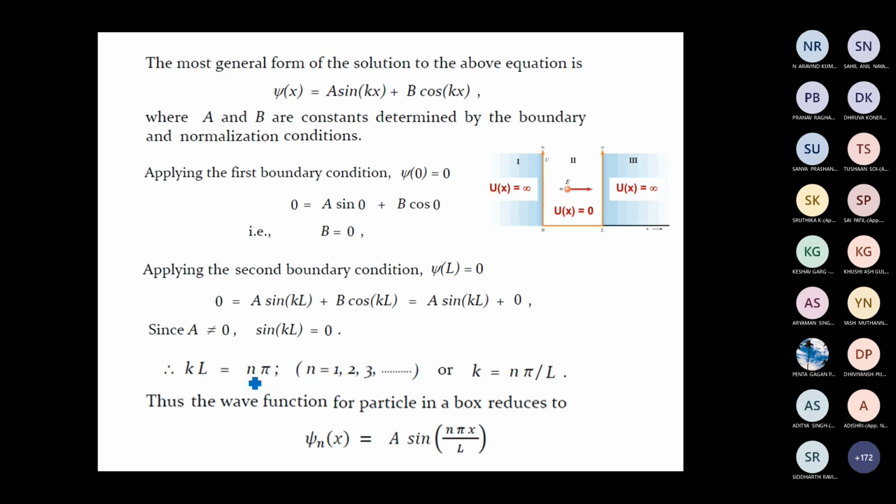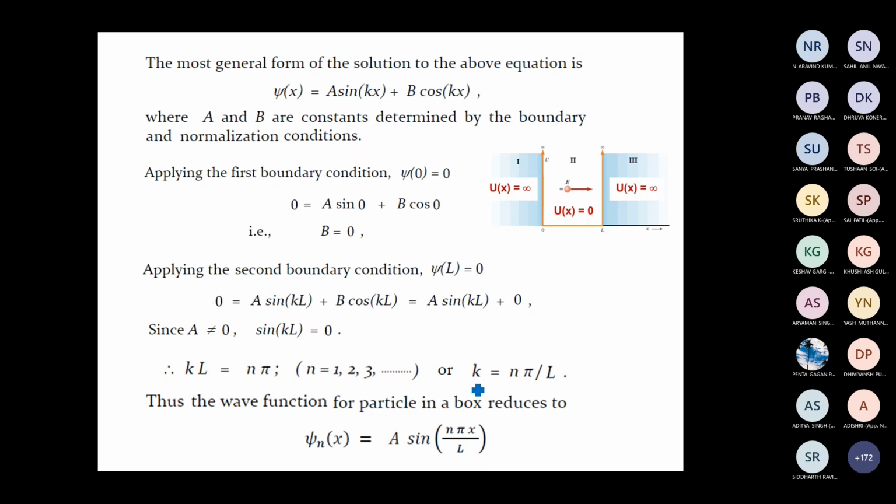So if kL is equal to n pi, this boundary condition can be satisfied. Sin kL will be equal to 0, or k must be equal to n pi by L. So we substitute k equal to n pi by L in the solution psi of x equal to a sin kx.